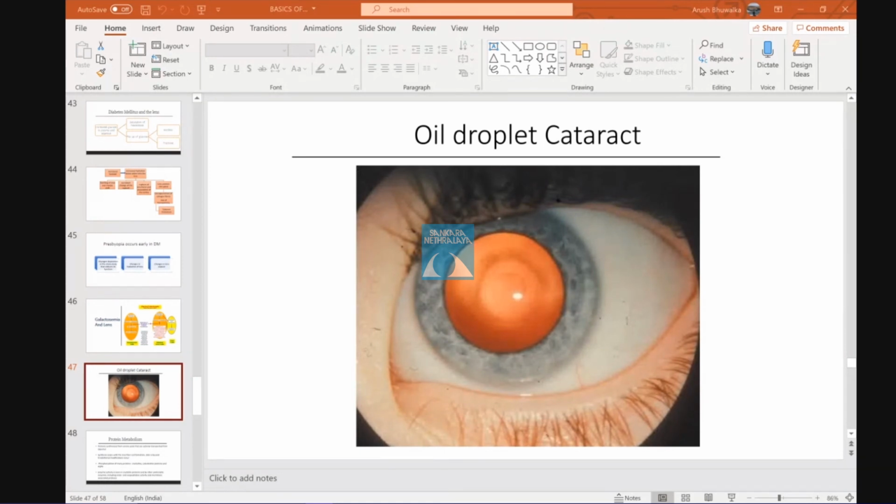Can I interrupt? Just one question. What causes pigment? I think he's mentioned something about lens pigmentation. What is the role of porphyrins in the eye, in the nucleus? Arush, what's the role of porphyrin metabolism? Copper metabolism?